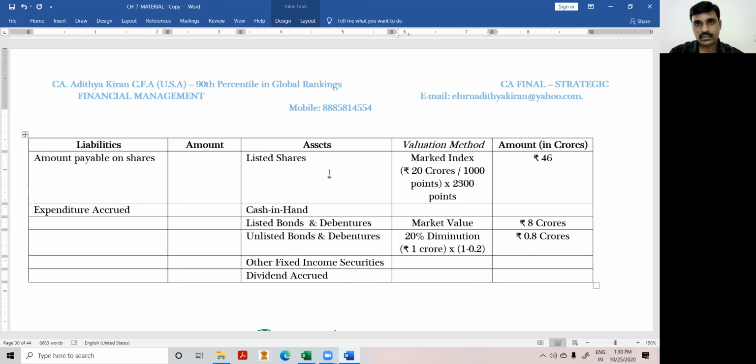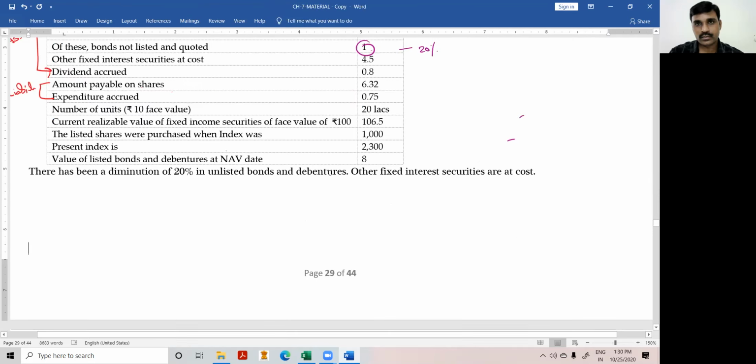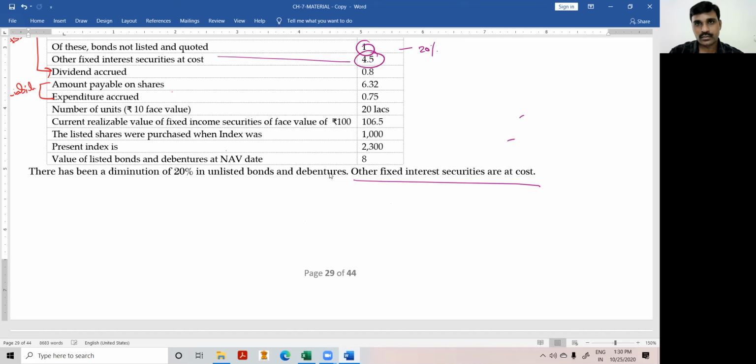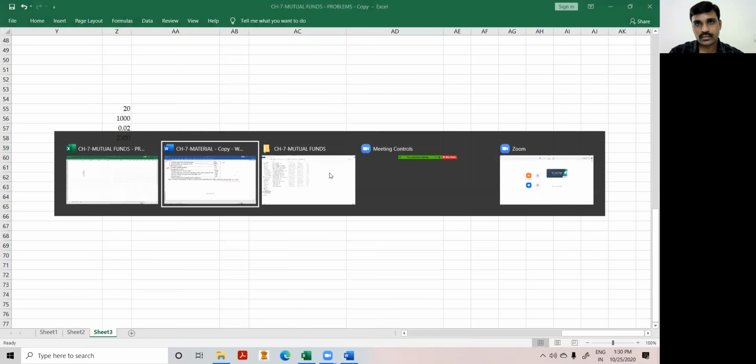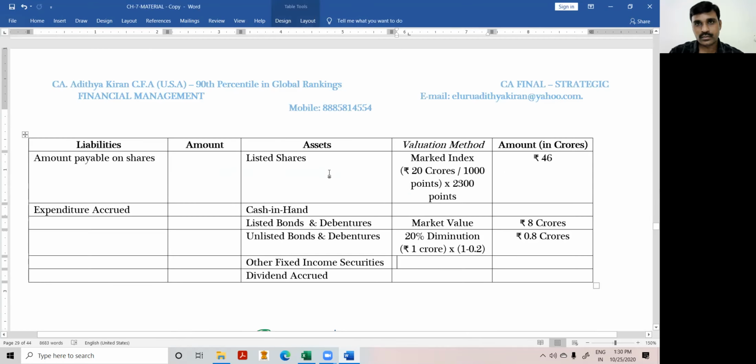Now look at the question. Other fixed income securities are at cost. Other fixed income securities are at cost, 4.5. So it will be 4.5 crores. Sorry, the above has already been given in crores, right? I did not write it as crores. Okay, right.